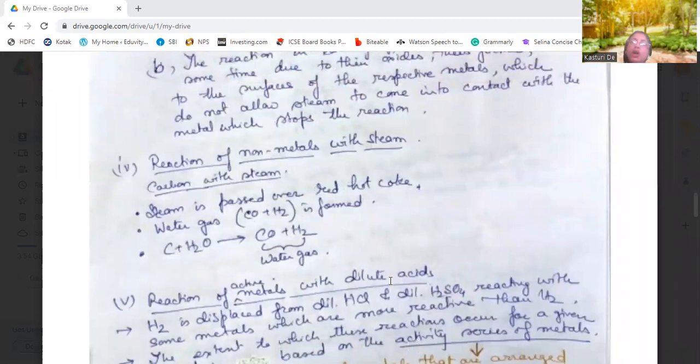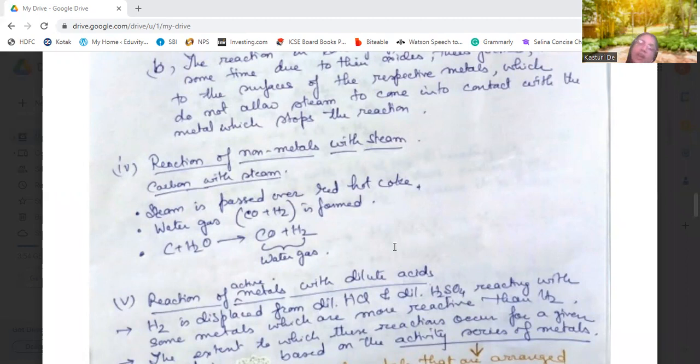Now, when non-metals like carbon come in contact with the steam, what happens? Water gas is formed. That is carbon, which is in the form of red hot coke. When steam is passed over red hot coke, then water gas is produced. That is carbon monoxide and hydrogen. The combination of these two gases is known as water gas, which is used as fuel. We know that. We have come across it in the uses of hydrogen.